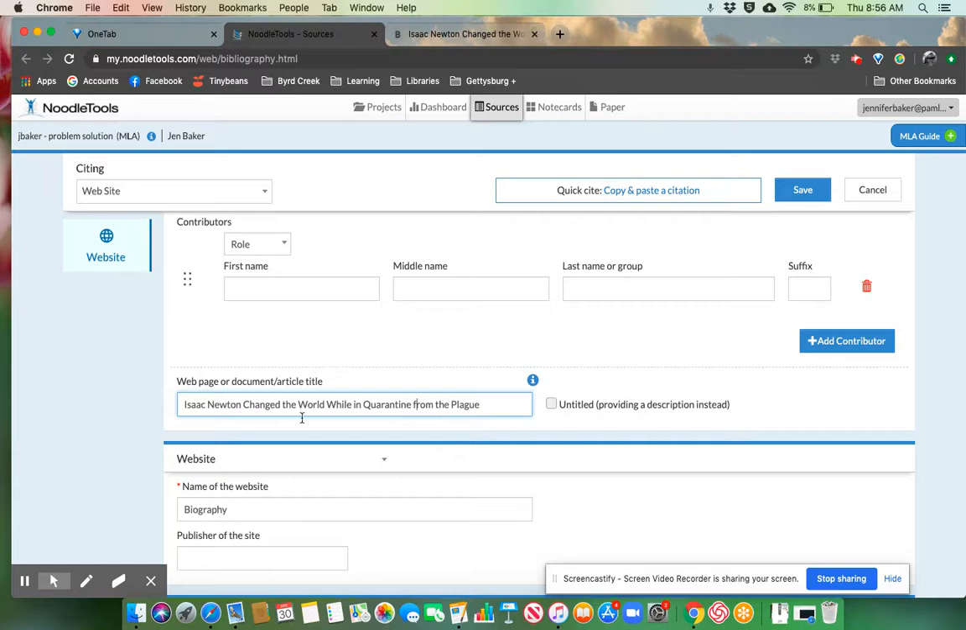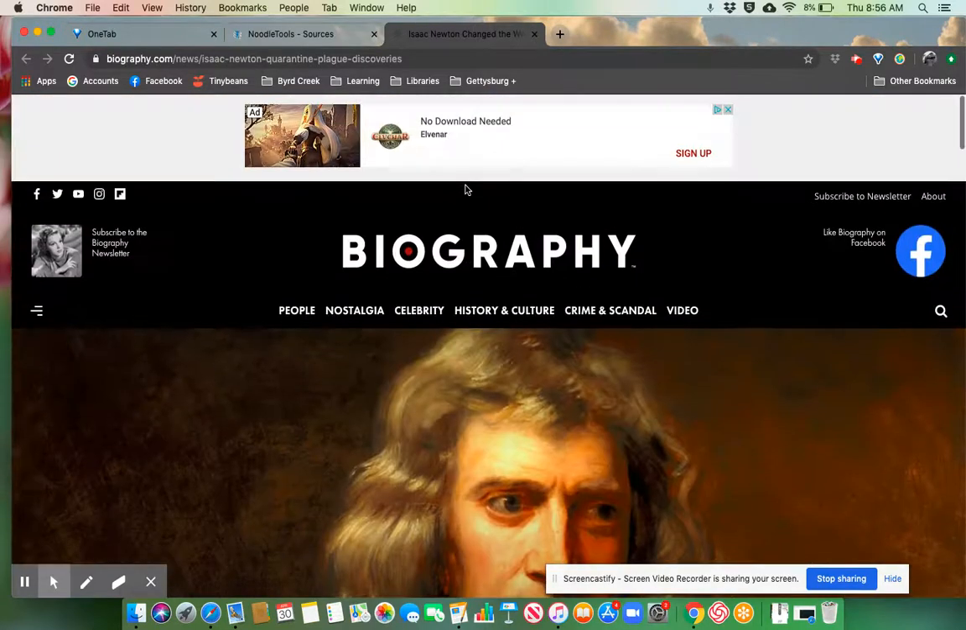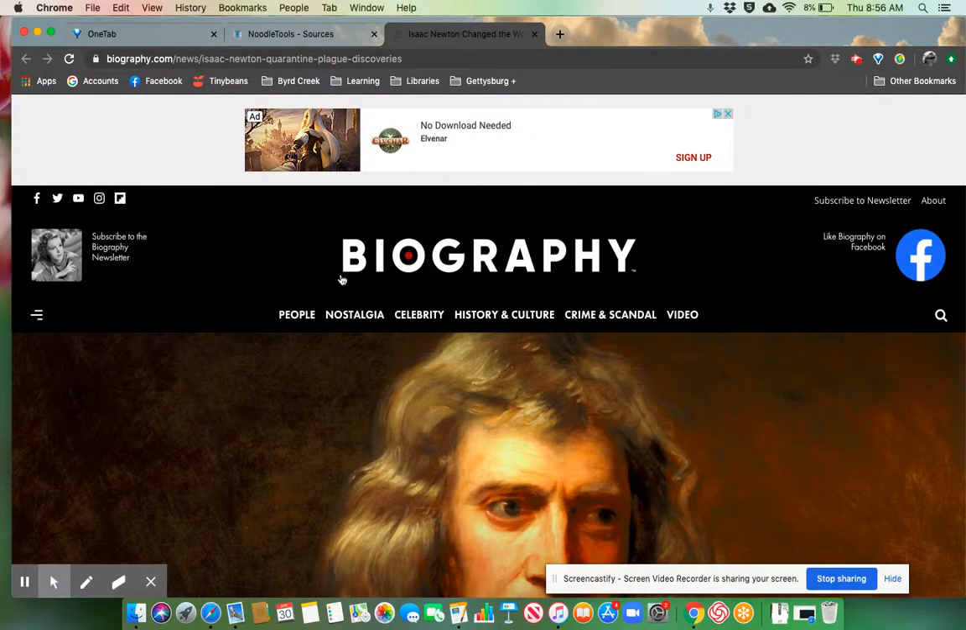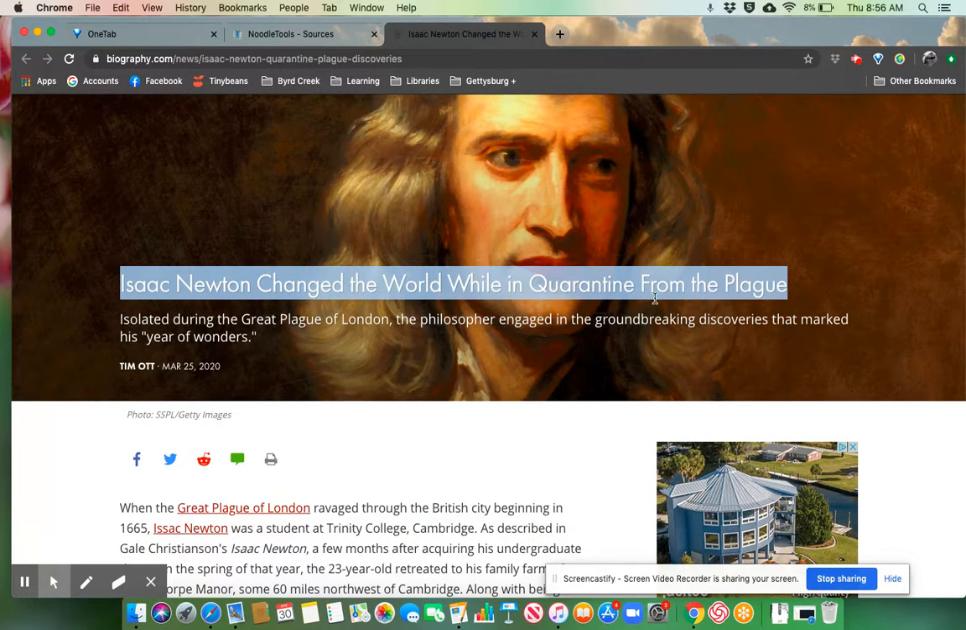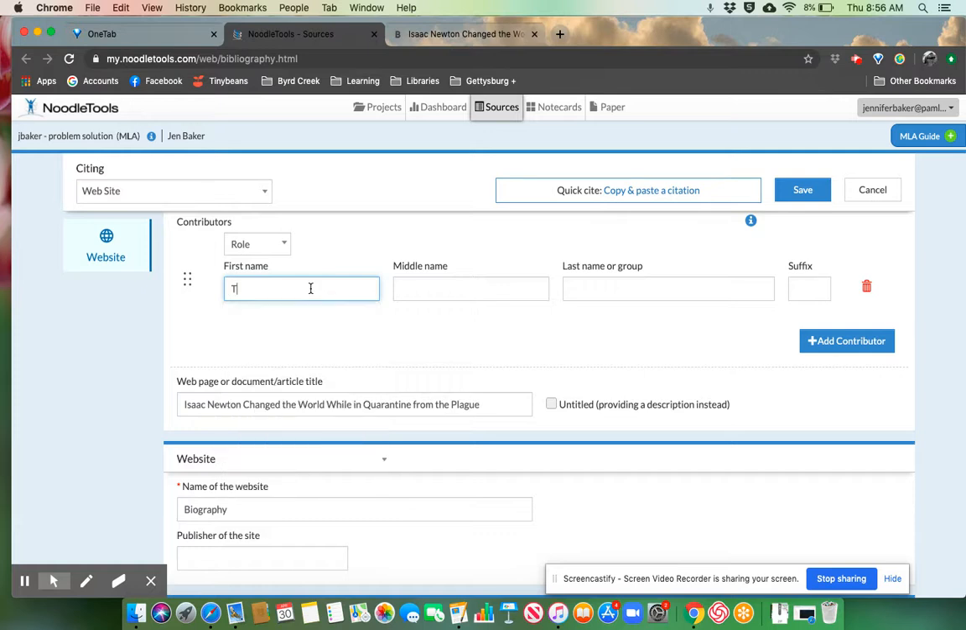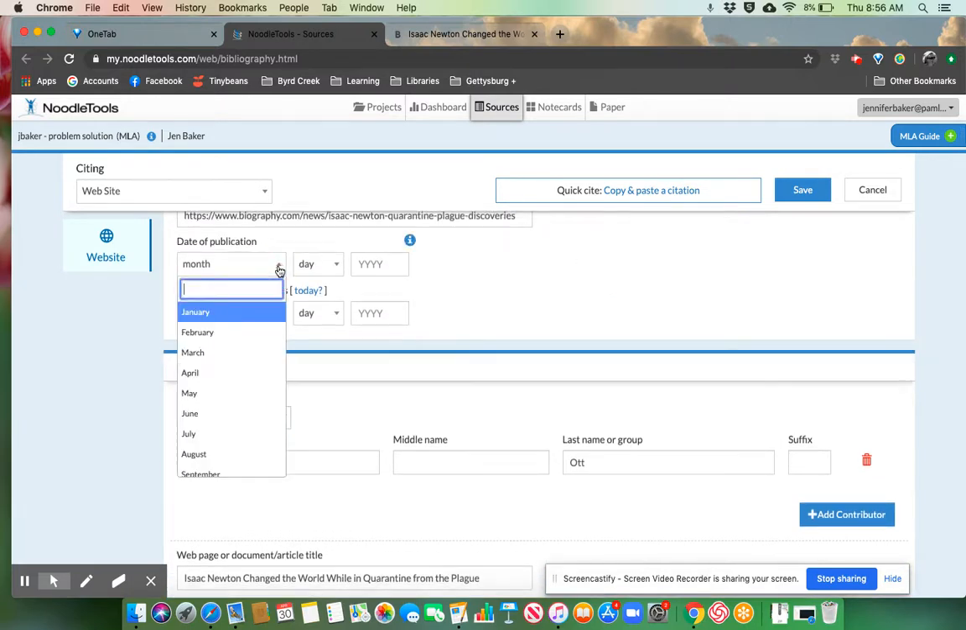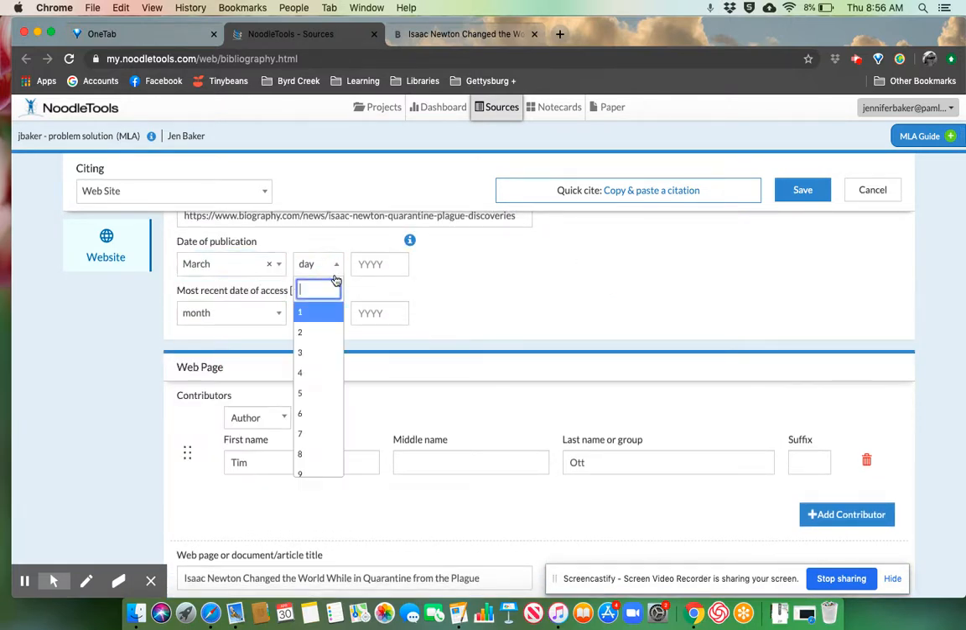Okay, so y'all see the difference between the website name, the whole big thing, and the article. All the pages on Biography are from that website. So we've got a lot of different pages in one website. This is the article title. And then we have the author's name, Tim Ott, March 25th, 2020.